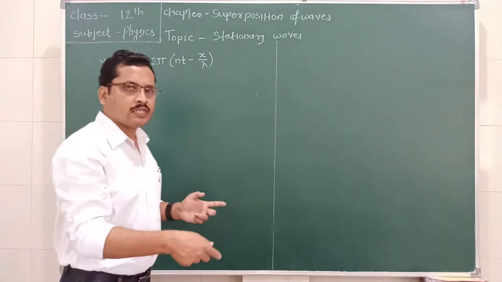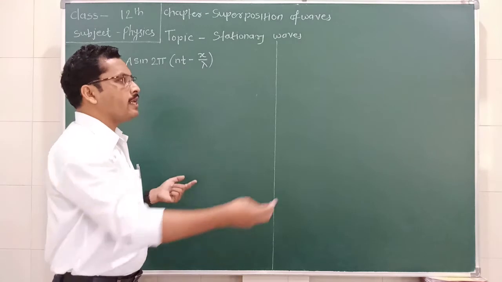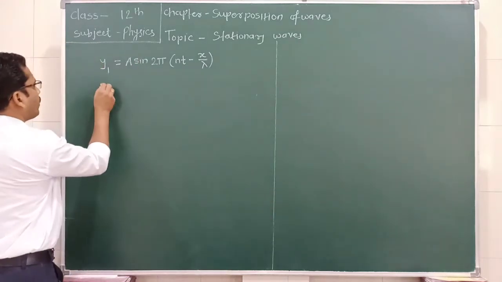Now we need to consider another wave which is traveling in the negative direction of the x-axis. So what is the equation for that?